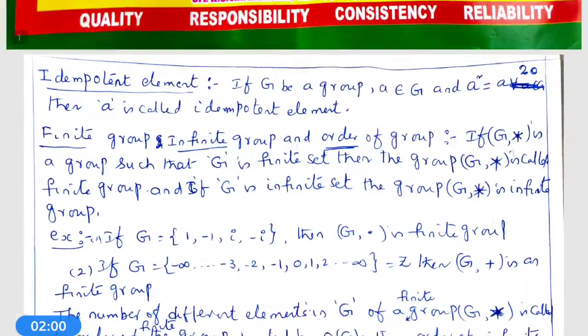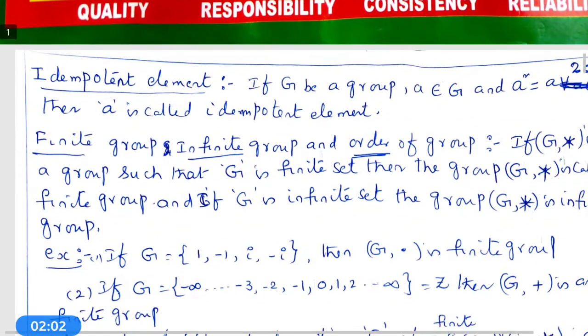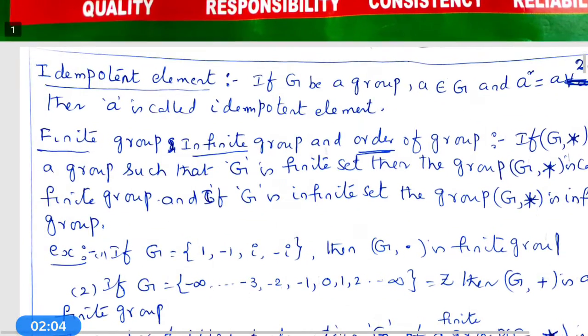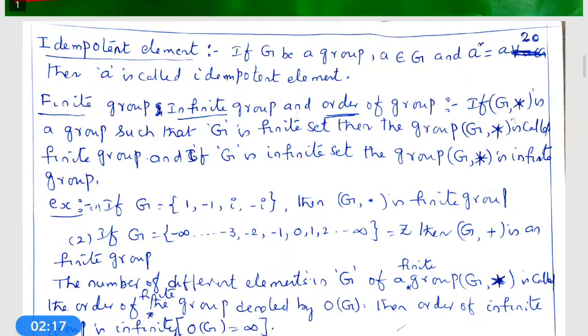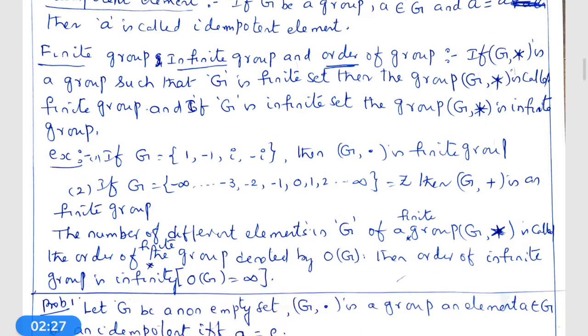If G is an infinite set, then G comma star is an infinite group. Example, if G is equal to 1, minus 1, i, minus i, then G comma dot is a finite group because G has 4 elements. Another example, if G is equal to Z, then G comma plus is an infinite group. It is not a finite group because Z is an infinite set.